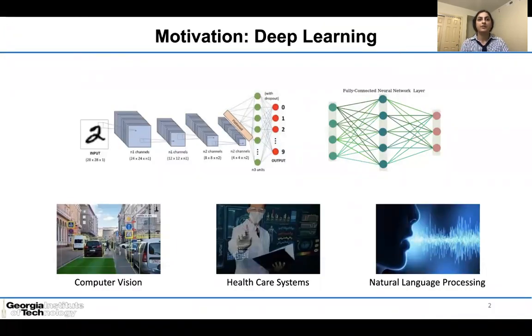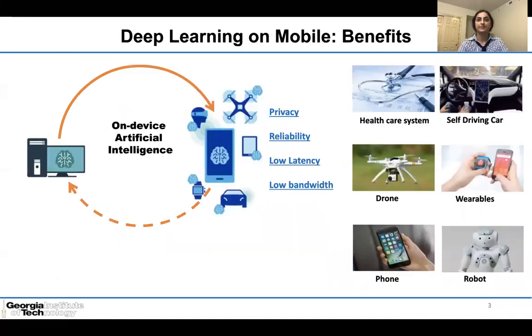Artificial neural networks have shown remarkable performance in a broad range of applications, from computer vision to healthcare data analysis and natural language processing. Ever-increasing number of edge devices such as mobile, wearable devices, and Internet of Things requires computation to be performed on the edge. Recently, deep learning on mobile has attracted a lot of attention due to several advantages.